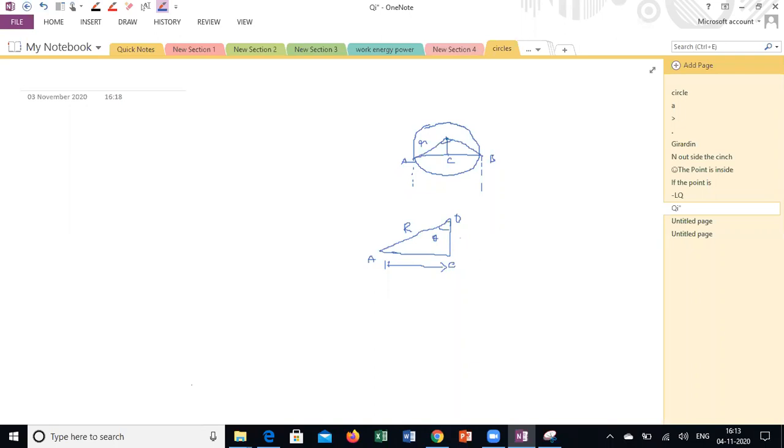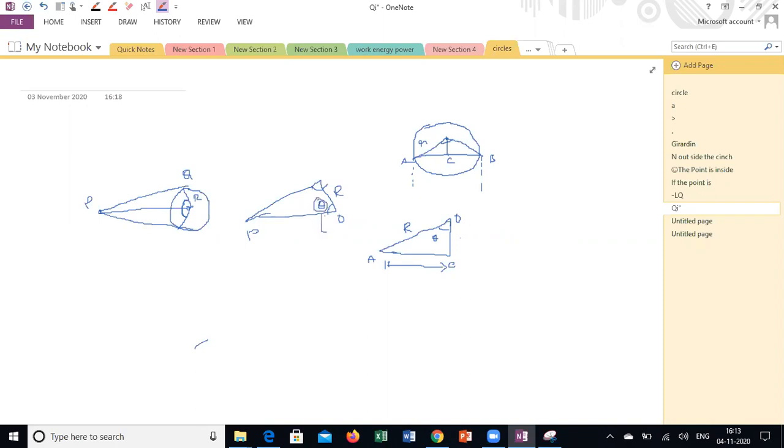Another one is, they will ask us to find out the length of the tangents. They will give a point here, PQ. They will ask us to calculate the length of PQ. They will give the R, and they will give this length, this angle also. Here also same right angle concept. This is the right angle, and PO is a radius. If we know this angle, it will be easy to calculate.